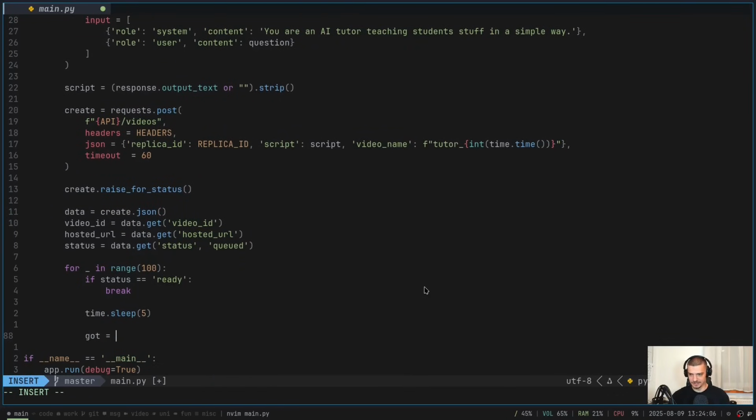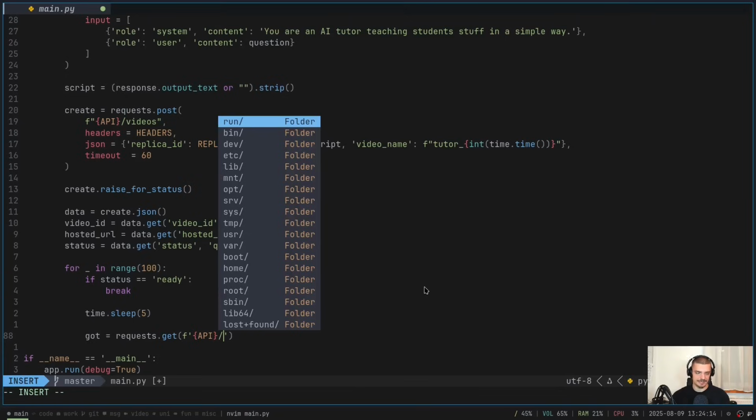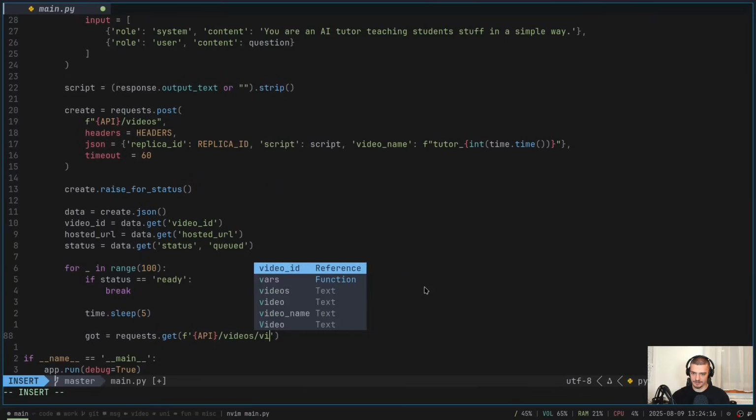So we're going to say got is equal to requests.get formatted string API/videos/video ID, which of course we put into curly brackets.